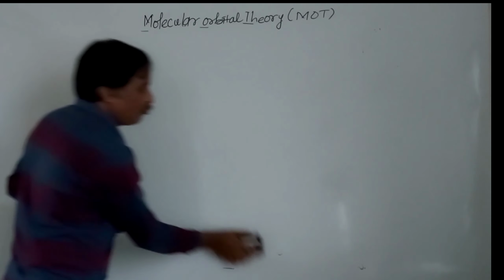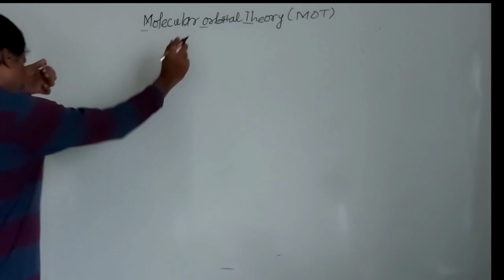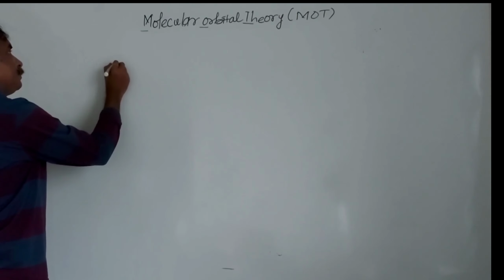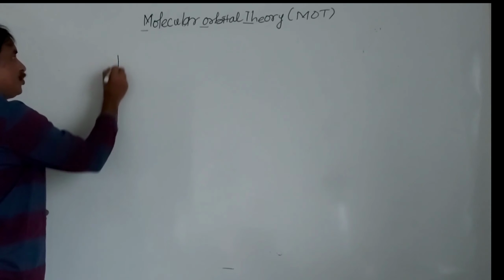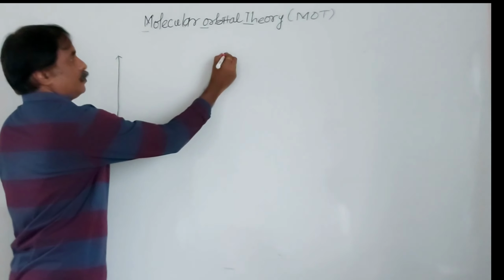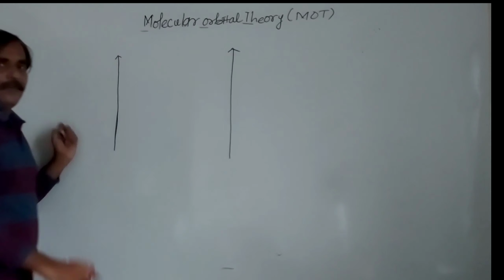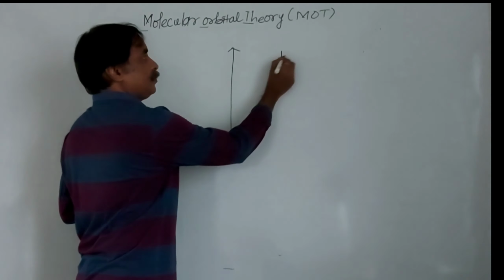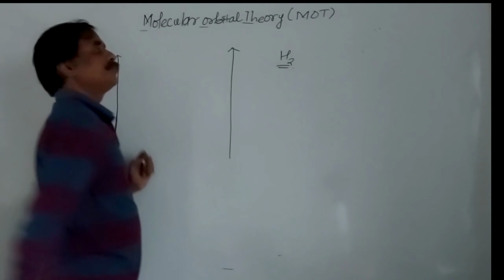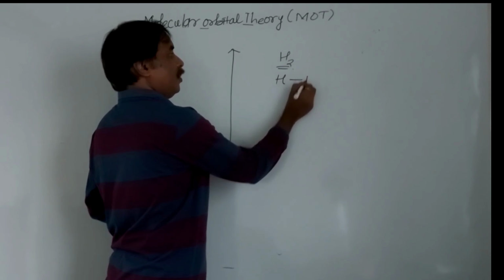Energy of bonding molecular orbital is less. See here, suppose this is the molecular energy level diagram. I will take a simple example, hydrogen, H2. H2 is a diatomic molecule, structure H single bond H.